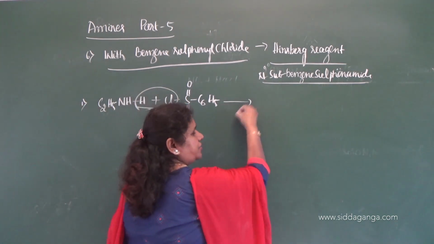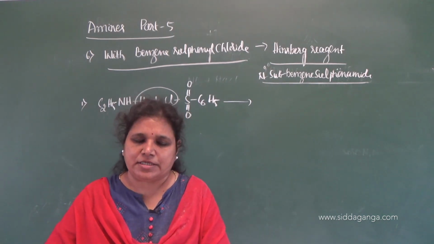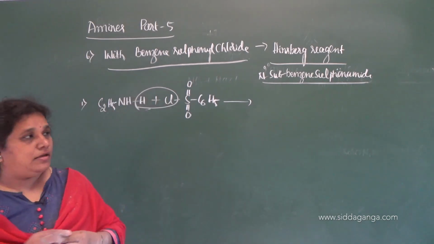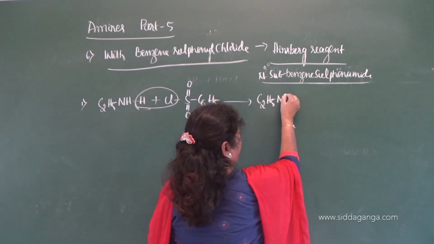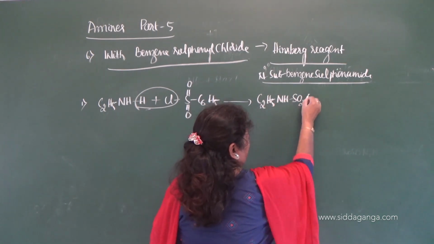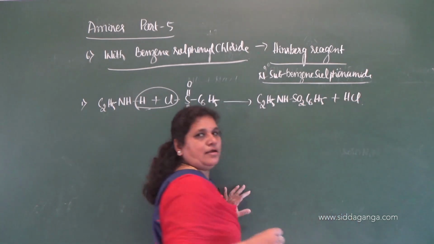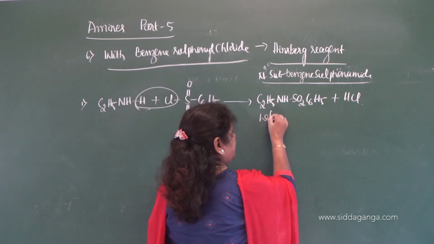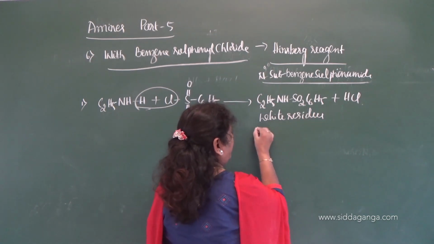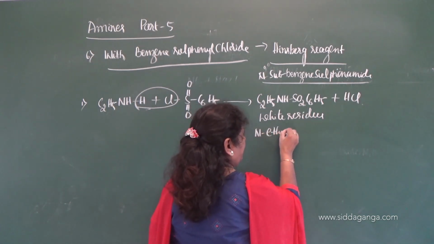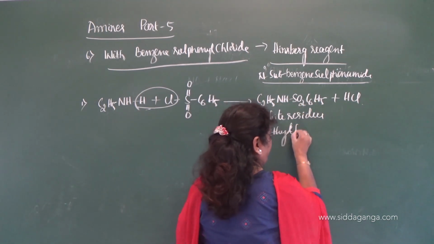During this reaction, HCl eliminates, and it gives a product called C2H5NHSO2C6H5 with HCl, and it is a white residue of N-ethyl benzene sulfonamide.